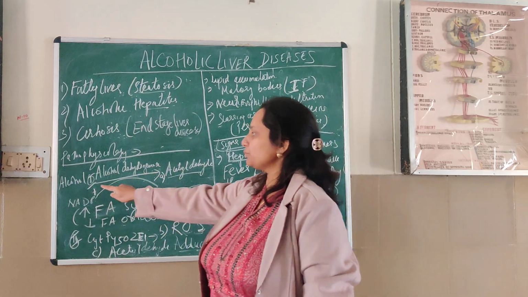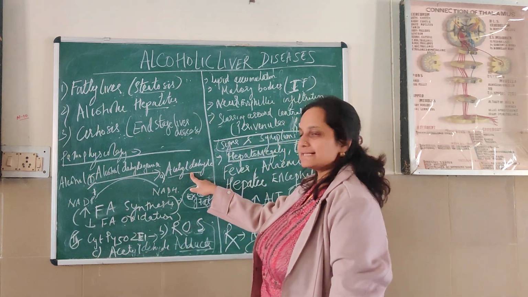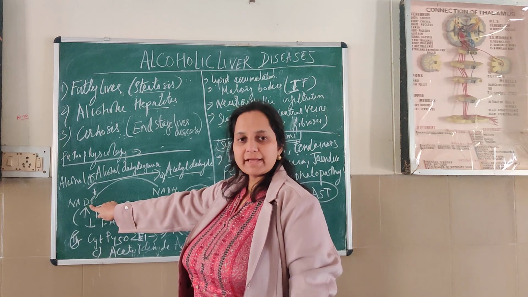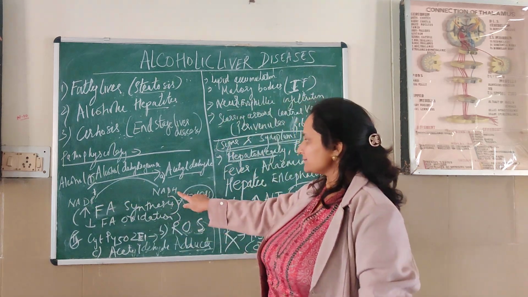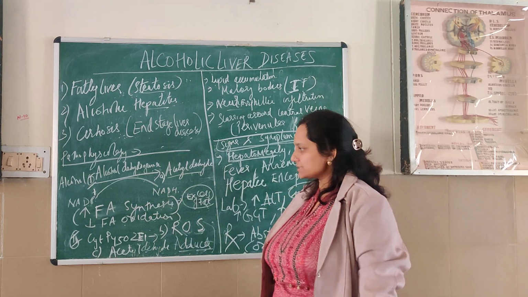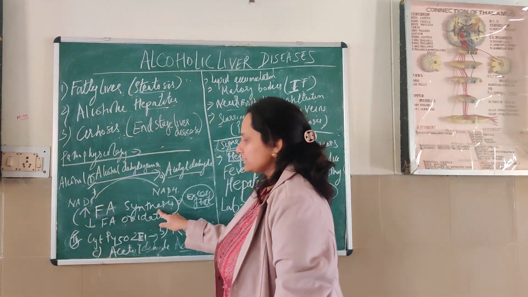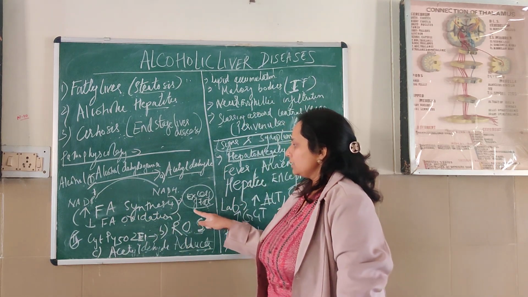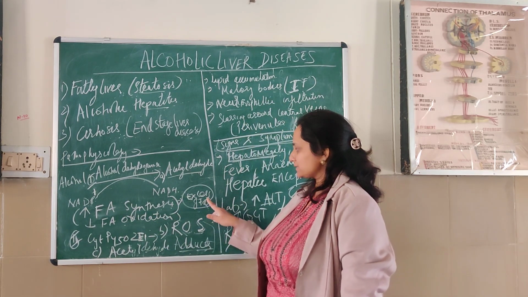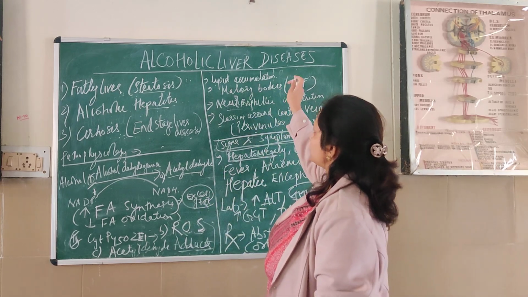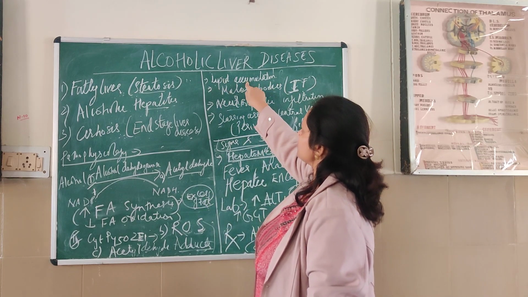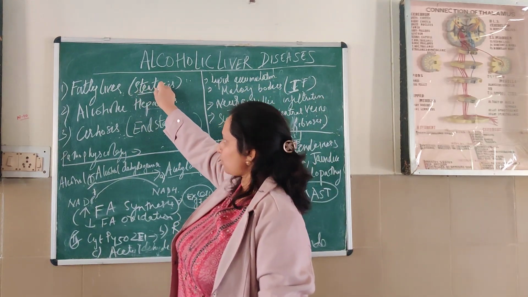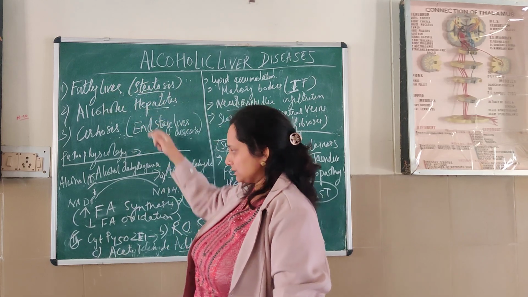This enzyme converts alcohol to acetaldehyde. Now this reaction requires conversion of NAD plus to NADH. As the ratio of NADH to NAD plus increases, it results in increased fatty acid synthesis and decreased fatty acid oxidation, both of which result in deposition of excess fat. Now on pathology, we can see lipid accumulation as droplets in liver. This change is referred to as steatosis, also known as fatty liver.